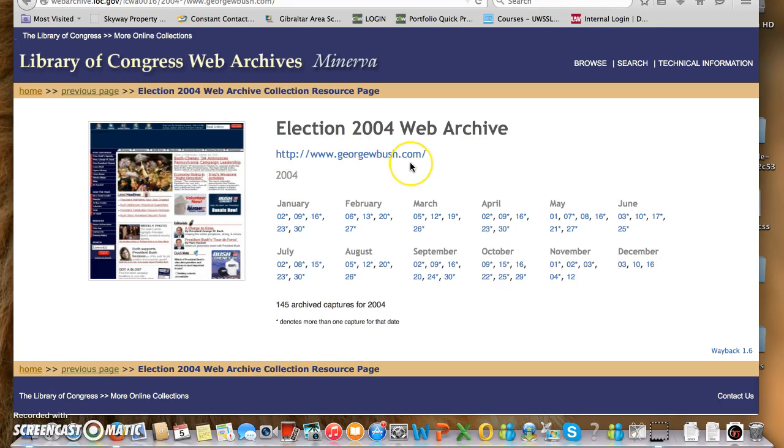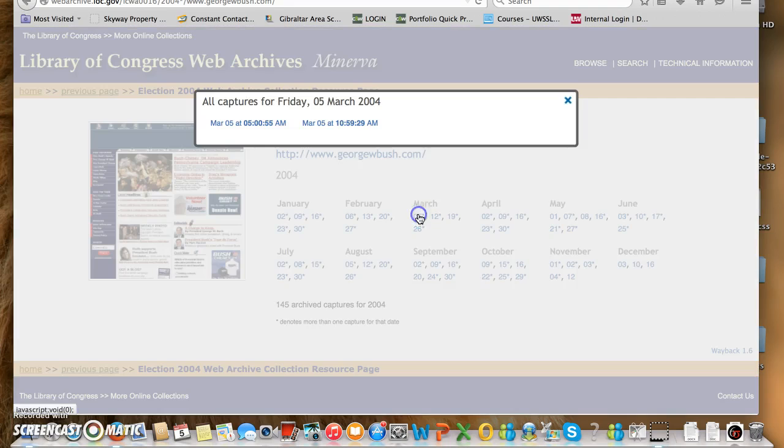First of all, I will get the now archived URL of the site, www.georgewbush.com, no longer existing at this point. And then I will get a number of snapshots for January, February, March, all the way till December, depending on the content, of course, being representative of where we were during the re-election campaign.